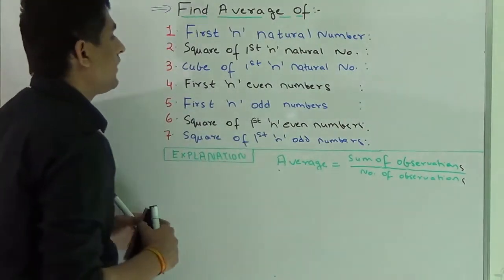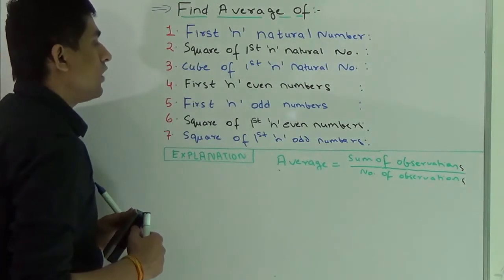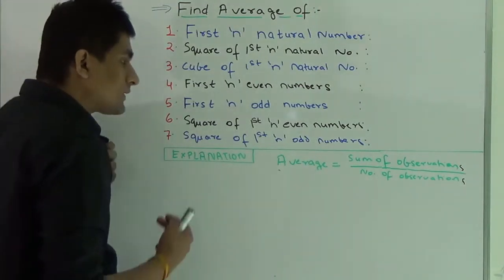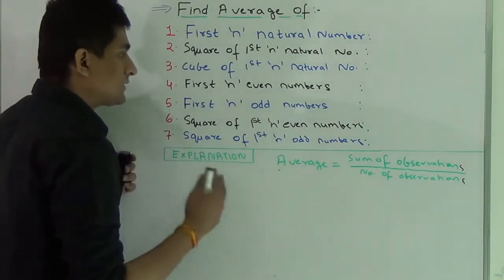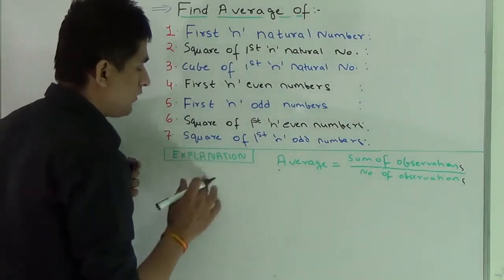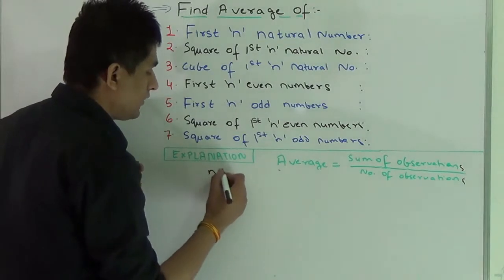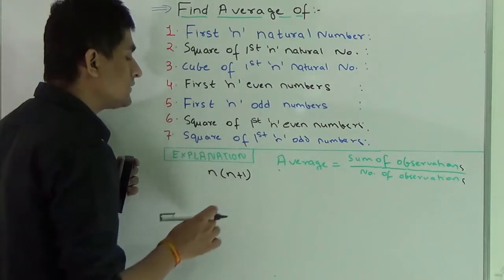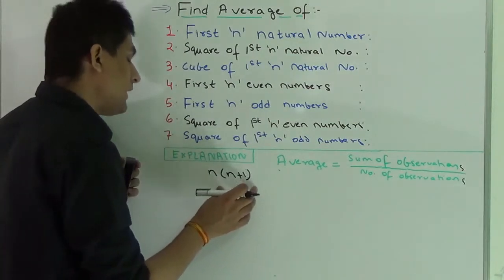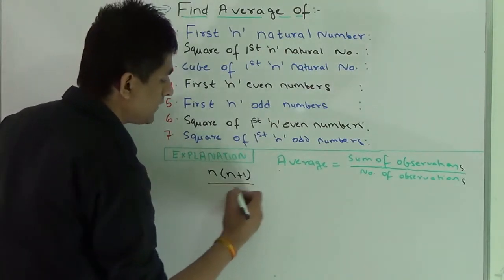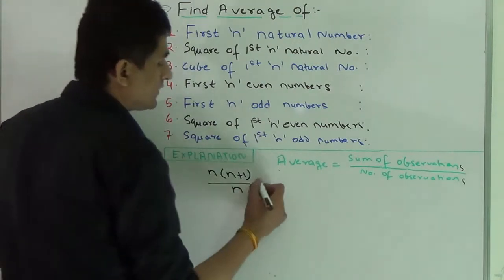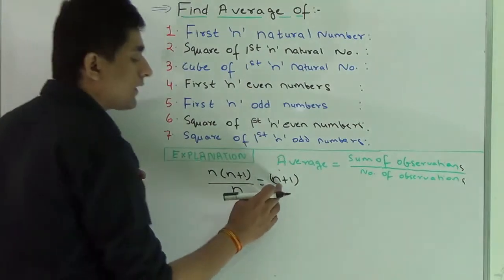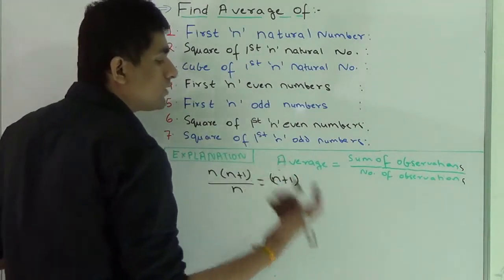Now moving to the fourth series. We have to find the average of first n even numbers. The sum of first n even numbers is n(n plus 1), a formula I've already told you. I divide it by n in order to calculate its average, so the average will come out to be n plus 1. Again note, here n is the total number of observations.